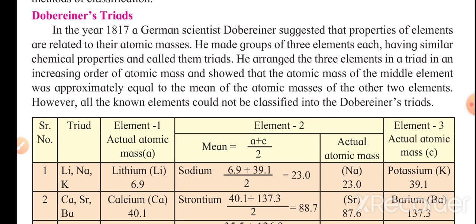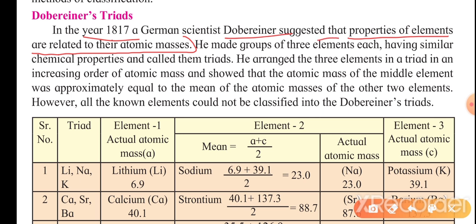What is this Dobereiner triad? Basically, a German scientist named Dobereiner, in the year 1817, suggested that the properties of elements are related to their atomic masses. Just memorize this sentence: properties of elements are related to their atomic masses. It means that a similar property is repeated after a particular mass.